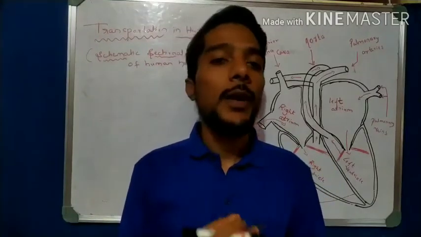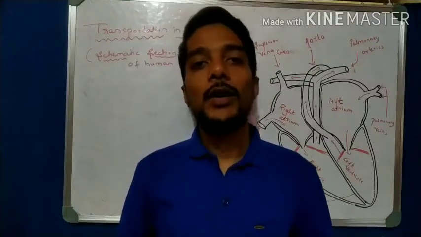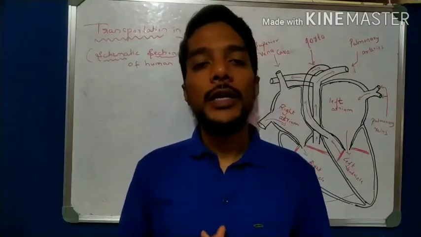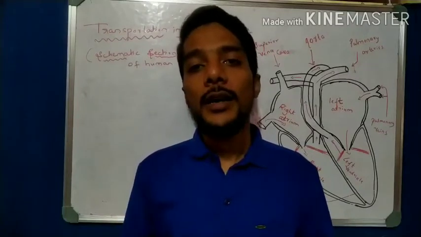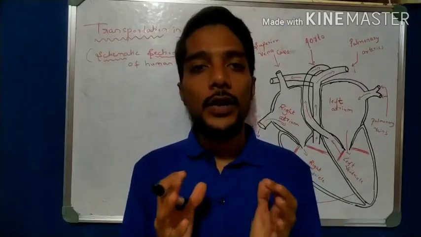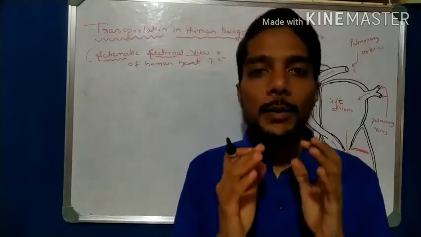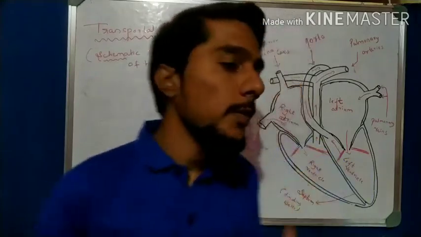Then the other part is the pumping organ, that is the heart, and that is the second very important part of the transportation system. The third very important part is the tubes, called blood vessels and capillaries. These also play a very important role in this transportation system. So the transportation system consists of three major parts.